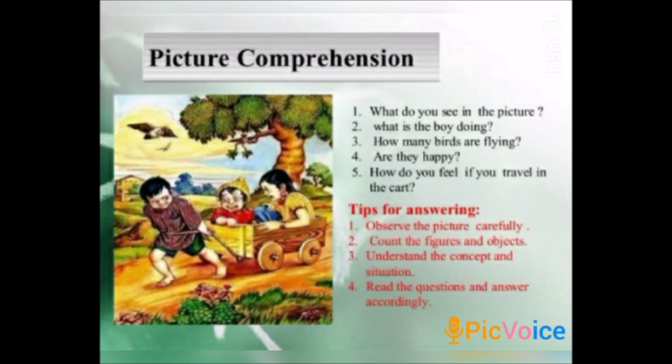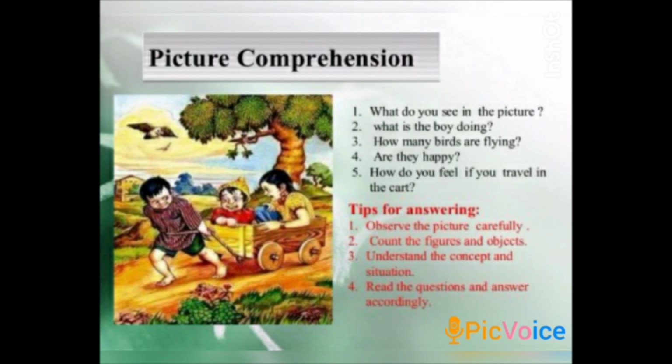Okay, children, next let us see how to do the picture comprehension. So they have given 4 points as tips for answering. Now let us see those tips. The first point, observe the picture carefully. So what you have to do? You have to observe the picture very carefully. Count the figures and objects. So in the picture there will be many things and objects and figures. So you have to observe them. Understand the concept and situation.